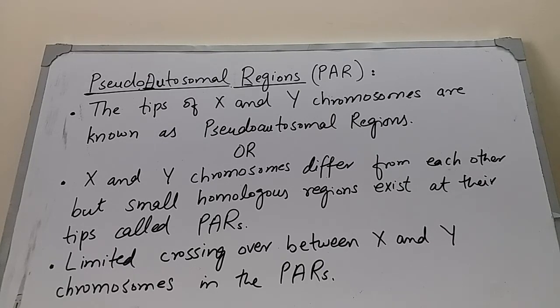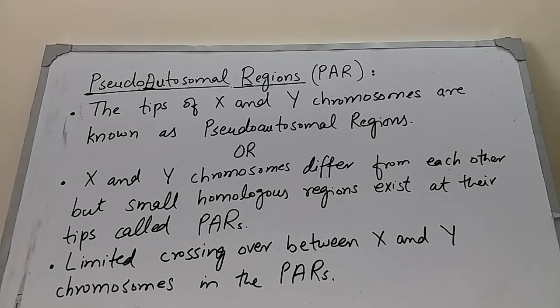I told you that the X and Y chromosomes are different from each other. That is why it is the non-homologous pair, and the difference is in their shape as well as in their size. But small homologous regions are present on the tips of both X and Y chromosomes, and these regions are called the pseudoautosomal regions, and limited crossing over between X and Y chromosomes occurs in these regions.